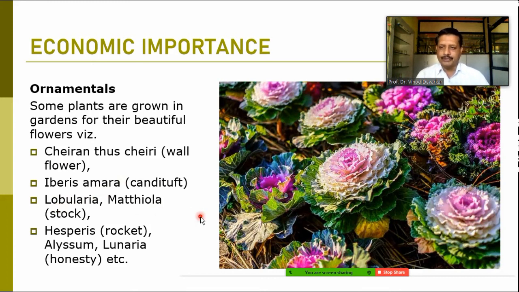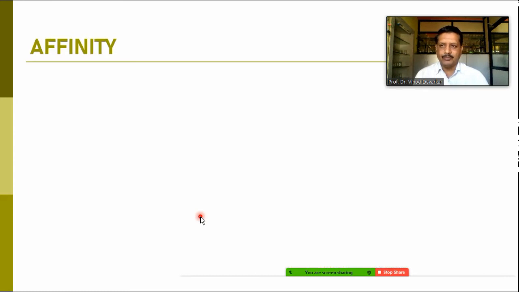And then the Hesperis, Alyssum and Lunaria. So these are some of the members. Normally they are annuals, are having the beautiful flowers and foliage, and because of that they are used as a ornamental species.